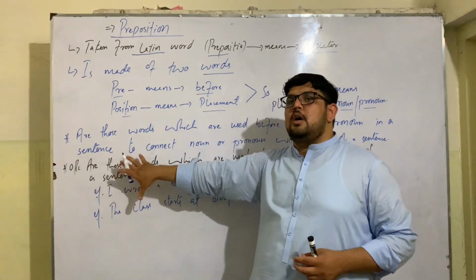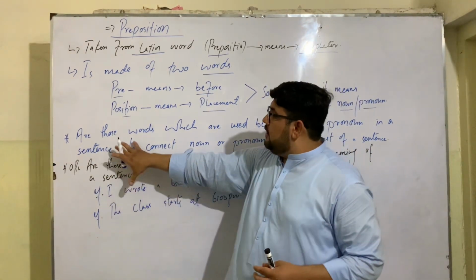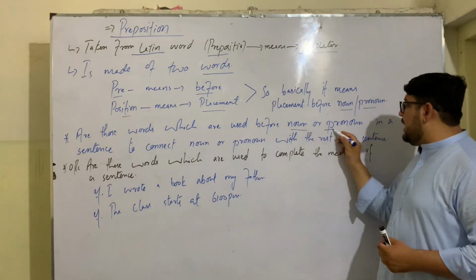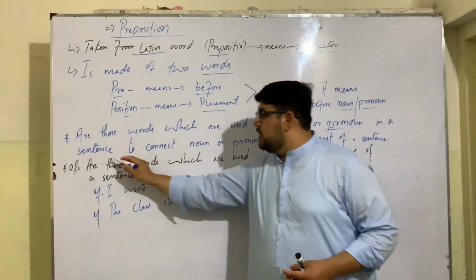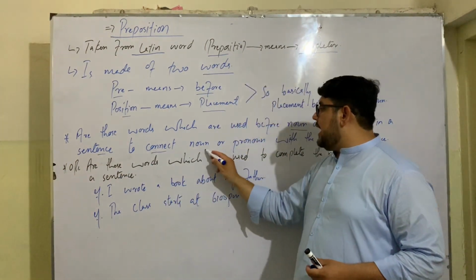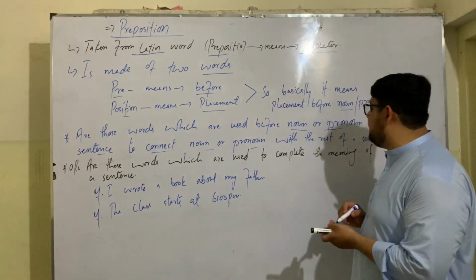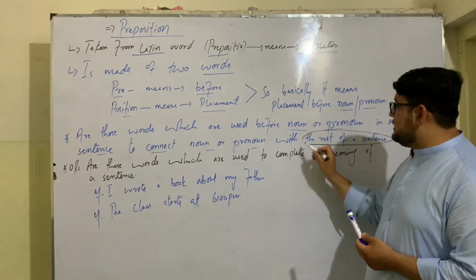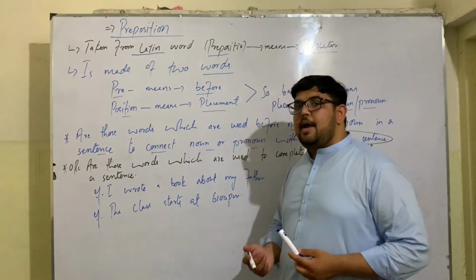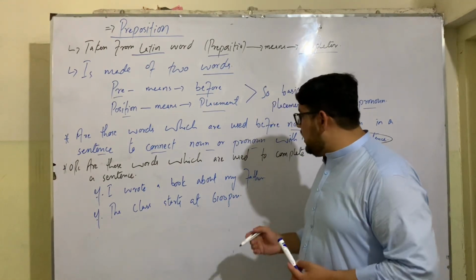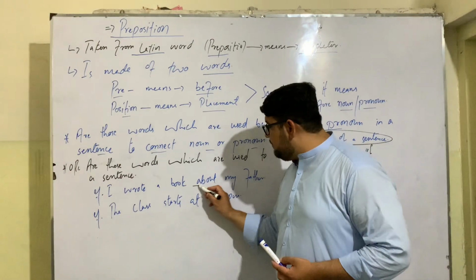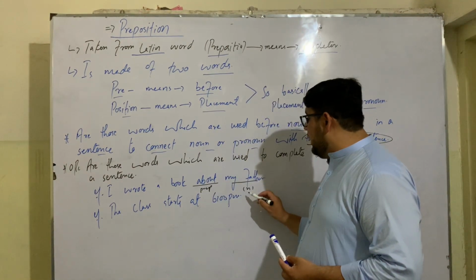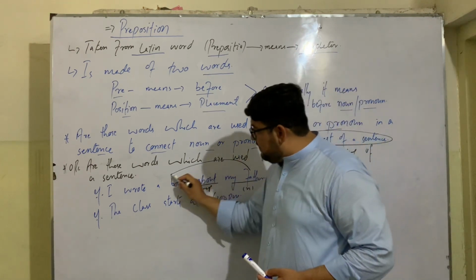Now these are the definitions of preposition. The first one is that prepositions are those words which are used before a noun or pronoun in a sentence to connect those nouns or pronouns with the rest of the sentence. For example, I wrote a book about my father. Here, about is a preposition. It is used before a noun, father, to connect this noun with the rest of the sentence.